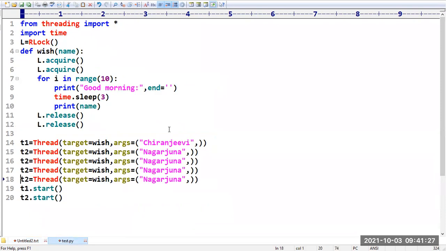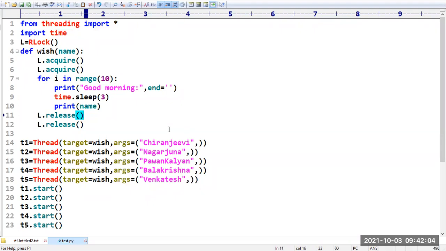Let me take five threads: t1, t2, t3, t4, t5. I am starting t1, t2, t3, then t4 and t5. For t1, target is equal to, with the argument being Chiranjeevi. Here Nagarjuna I am taking, here Pavan Kalyan, here Balakrishna, and here Venkatesh. Like this, sir, multiple hero names I have taken here.